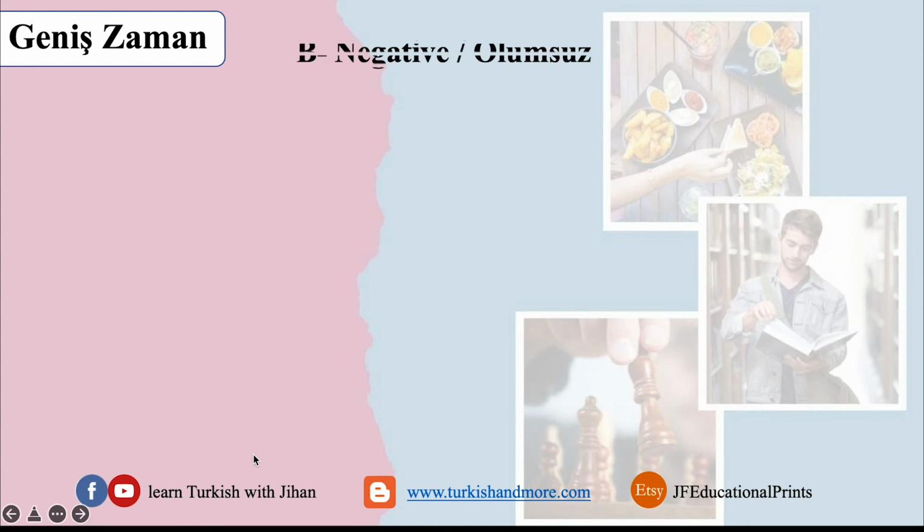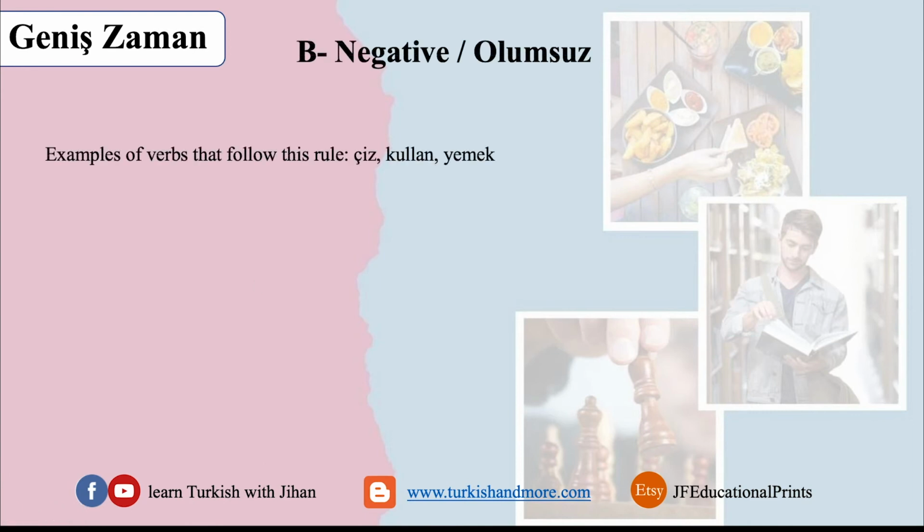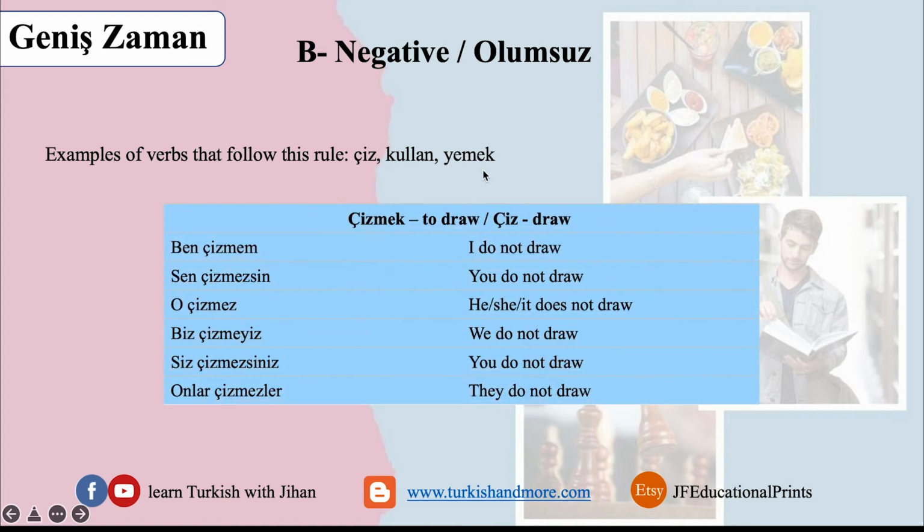Let's take some examples. We have verbs that follow this rule: çizmek, kullanmak, yemek. These are examples. Çizmek is to draw. We take the root verb, which is çiz, draw. Ben çizmem. We follow the rule. It's çiz, and because the last vowel is ince, we use mem, not mam. You can't say çizmam. No harmony over here. Çizmem. I do not draw.